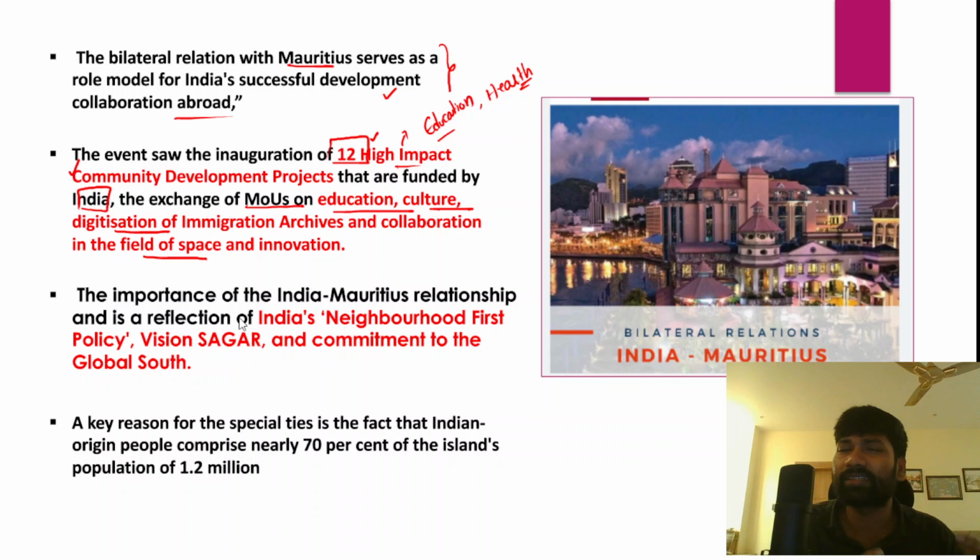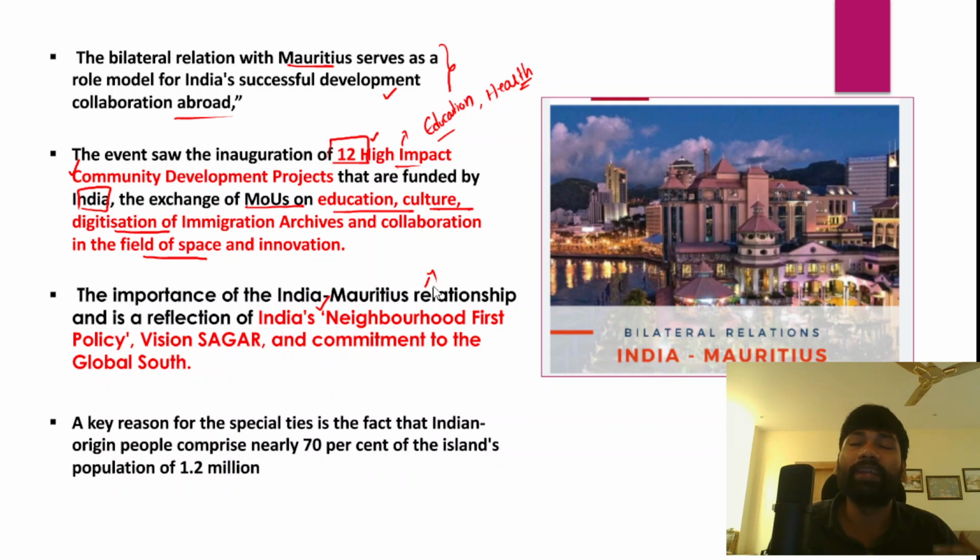Since Mauritius is located in the Indian Ocean and is a little closer to India, we can further step up India's engagement with Mauritius through the neighborhood first policy. We should not forget this. The neighborhood first policy essentially focuses on reciprocal engagement, non-reciprocal engagement with all of its neighboring countries.